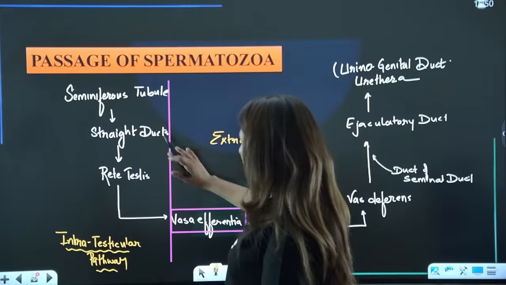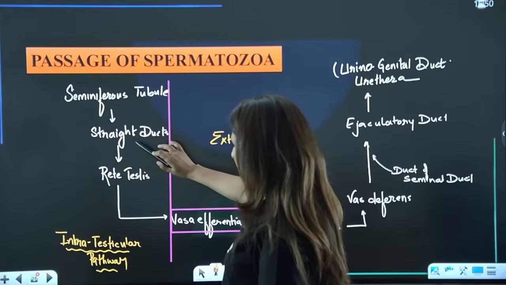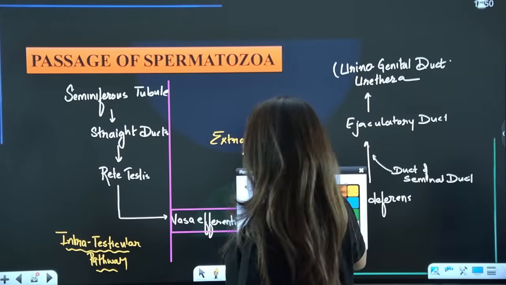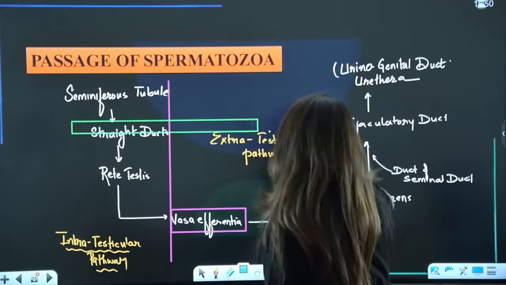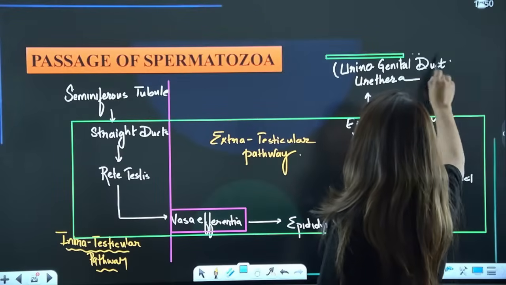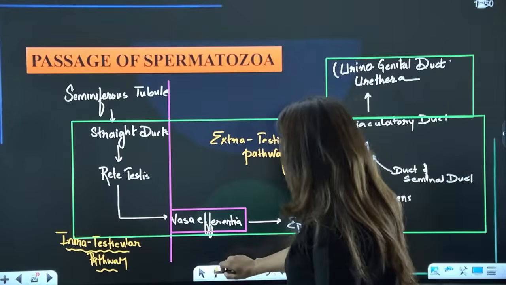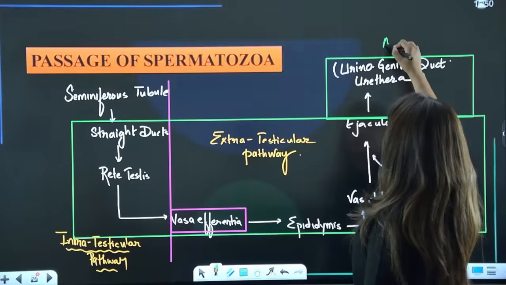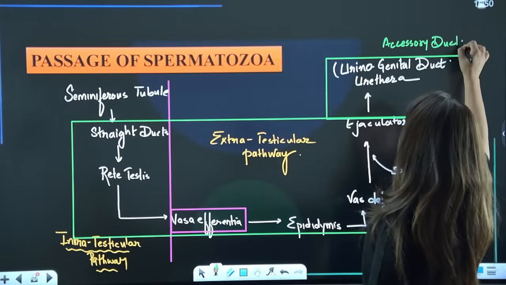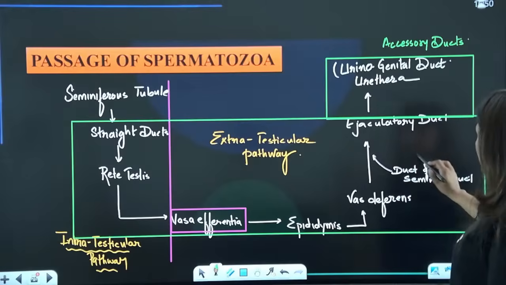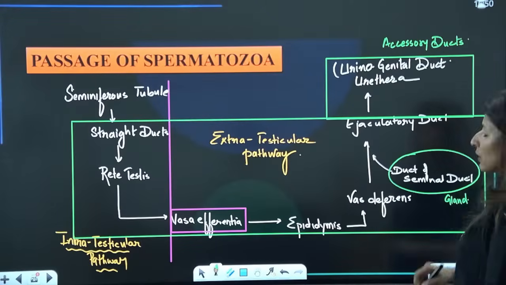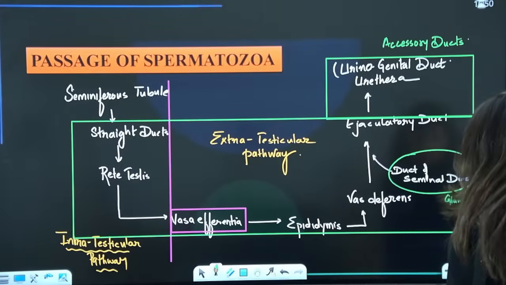But all these ducts, starting from straight ducts and vasa efferentia, all these represent the male accessory ducts, except for this, which is a gland. So we'll be discussing this in the male accessory glands.